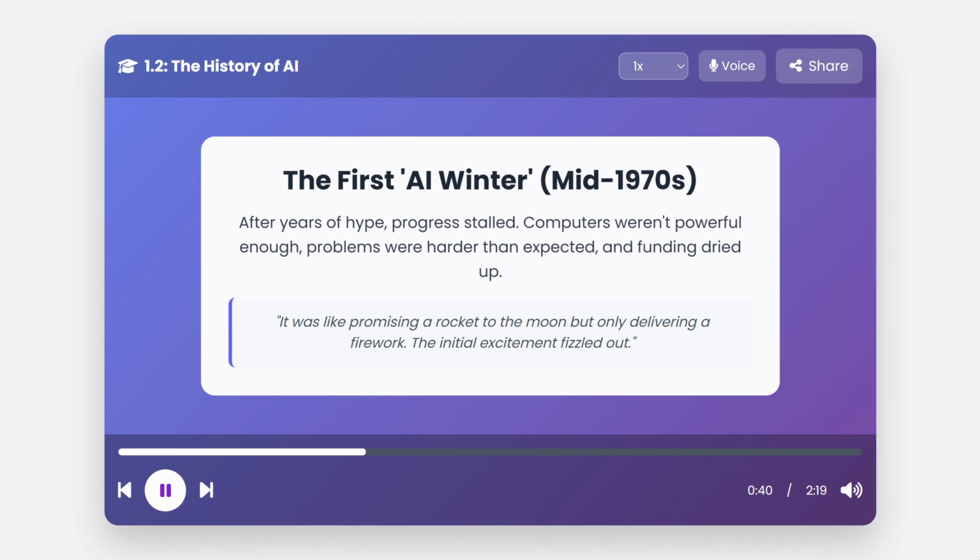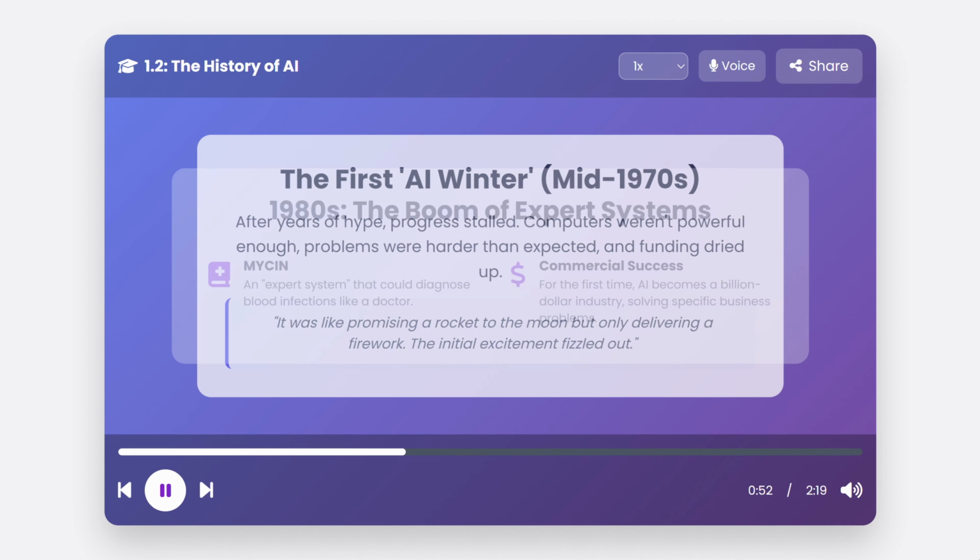But the early promises were too grand. By the mid-1970s, it became clear that creating intelligence was much harder than anticipated. Computers were simply not powerful enough for complex tasks, and the funding began to dry up as progress stalled. This period is famously known as the first AI winter, a time of reduced funding and interest in the field.